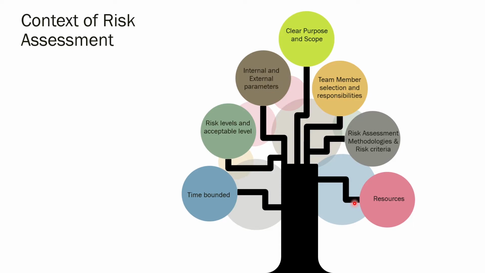Let's see what the context of the risk assessment is. The context of the risk assessment is composed of the purpose of the risk assessment and the scope of the risk assessment. The purpose is why we are going to have this risk assessment. And the scope of risk assessment is which activity, process or part of the plant we are going to assess to identify the hazards, associated risks and control measures. So the scope and purpose of the risk assessment should be clear and well communicated to everybody: the risk assessment team, top management and workers. There will be some external parameters and internal parameters for the risk assessment.